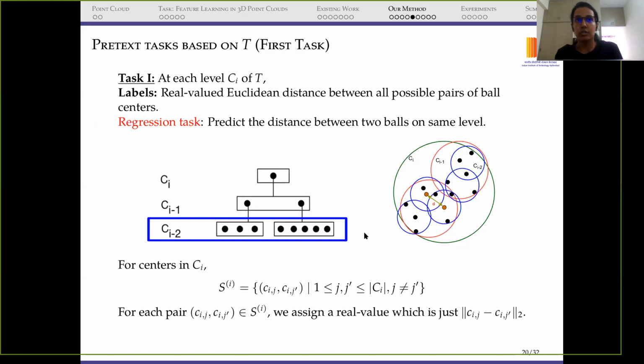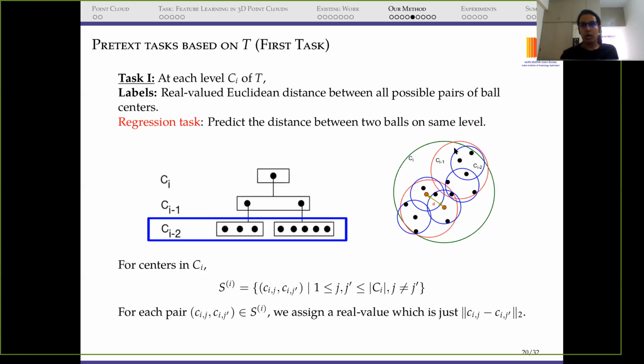Now, to give you a better understanding, you can just imagine that we have this figure, again the same ball representation, and we compute the distance of these balls. So this brown is the center of the blue ball, and we again have the center of this ball here, and we compute this L2 norm distance, and we construct these kinds of pairs for our self-supervised learning. More formally, for centers in C_i, that is at level i, we have S_i that represents the pairs of balls, and for each pair we assign a real value, which is just the Euclidean norm. So this was about the regression task.